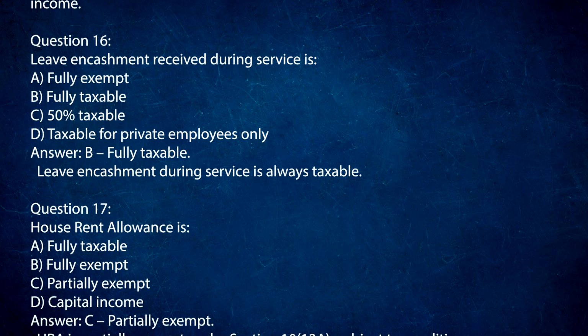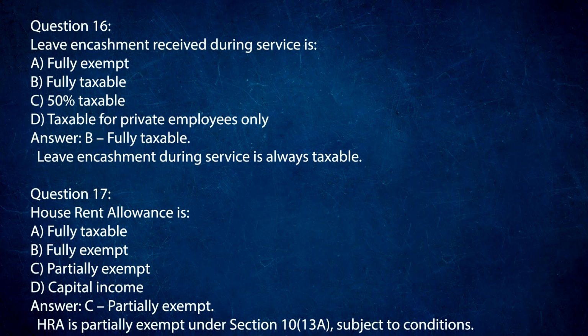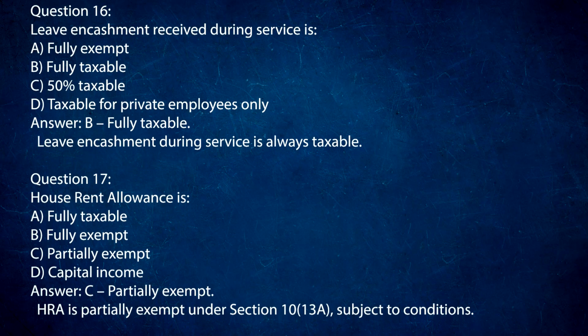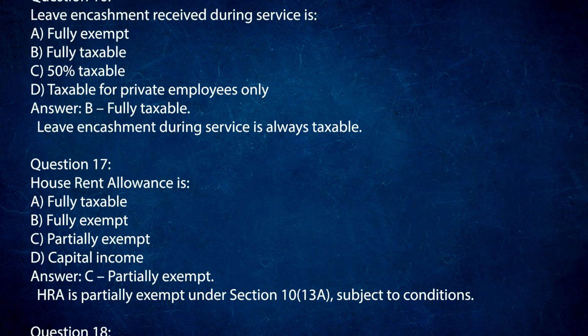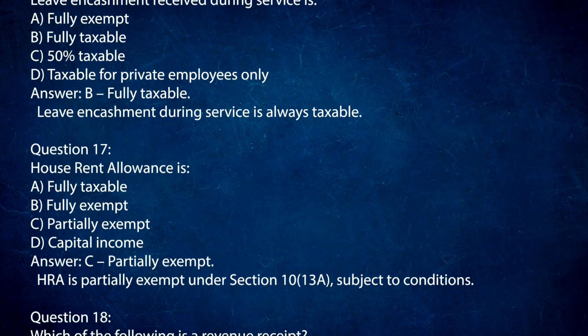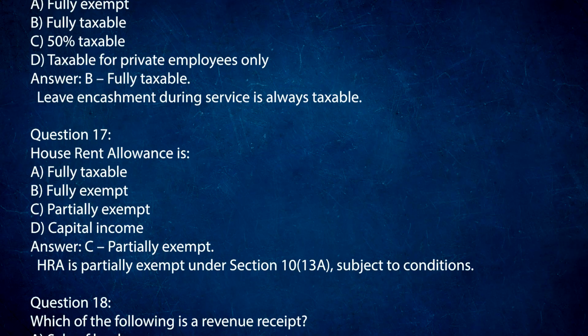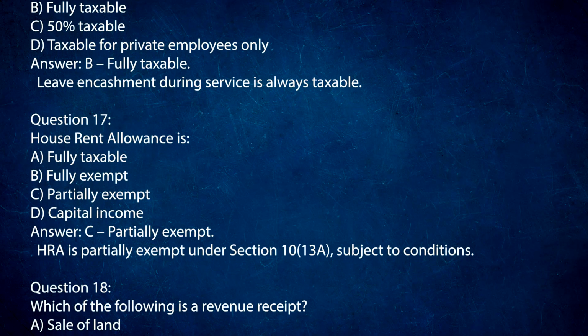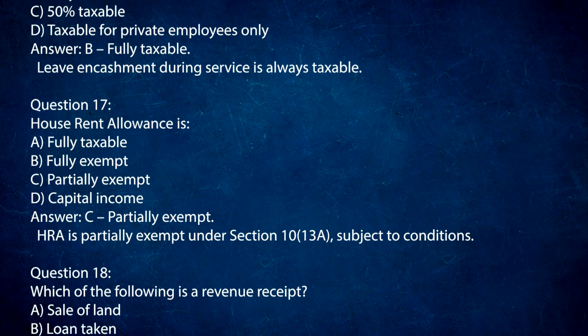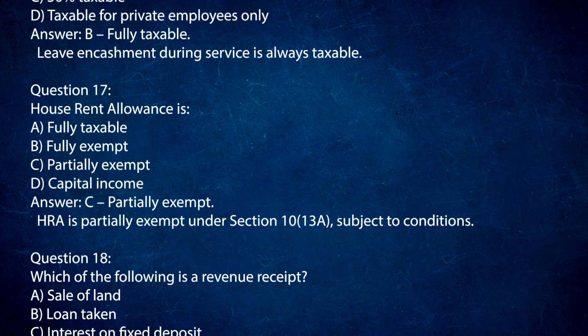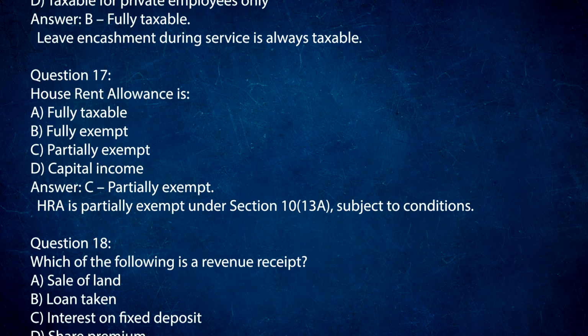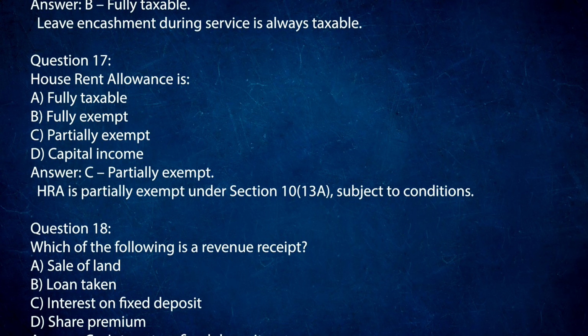Question 17. House rent allowance is: A. Fully taxable. B. Fully exempt. C. Partially exempt. D. Capital income. Answer: C. Partially exempt. HRA is partially exempt under Section 10(13)(a), subject to conditions.